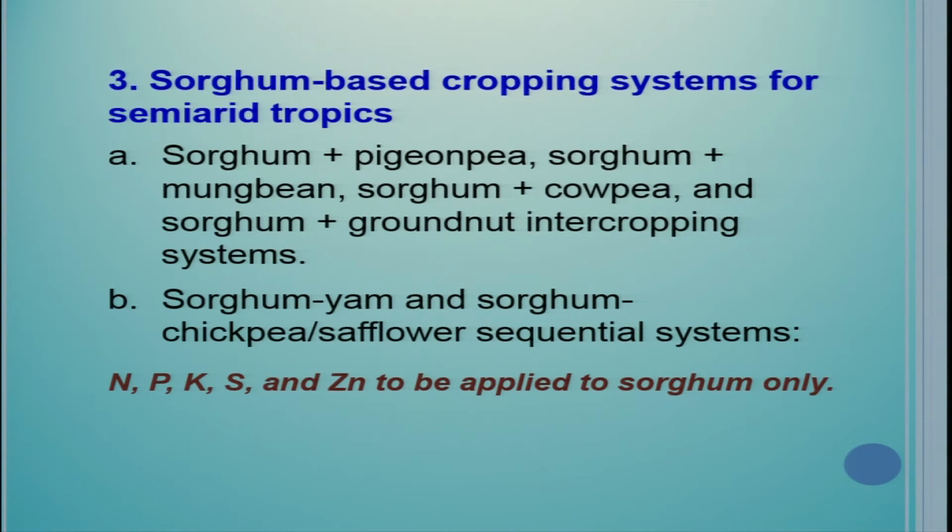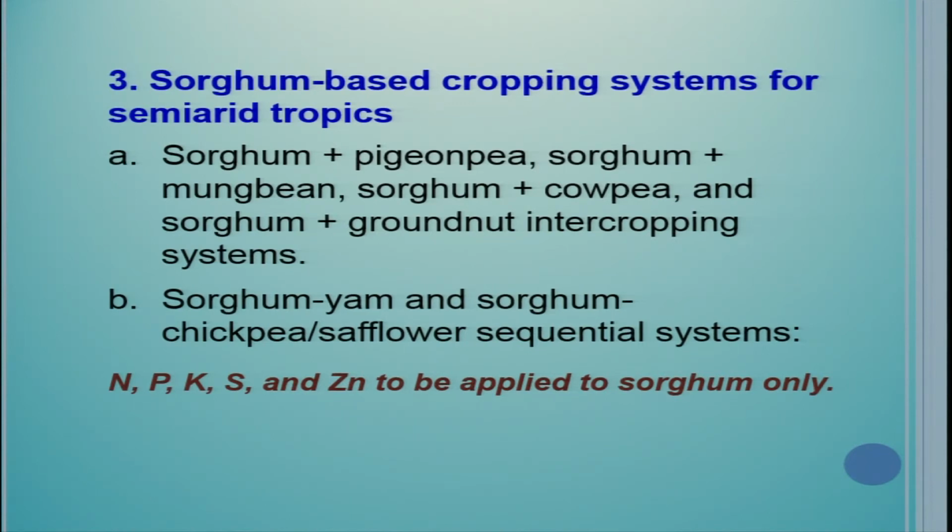Now third is sorghum based cropping system for semi-arid tropics. Sorghum plus pigeon pea, sorghum plus mung bean, sorghum plus cowpea and sorghum plus groundnut intercropping systems. Other is sorghum yam and sorghum chickpea or safflower sequential system. So here the recommendation is nitrogen, phosphorus, potassium, sulfur and zinc to be applied to sorghum only.